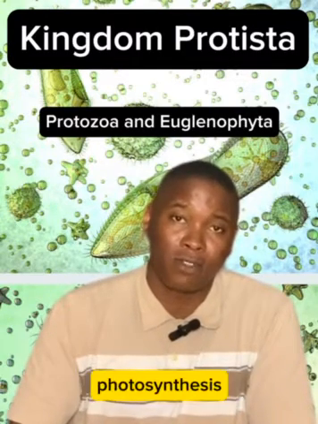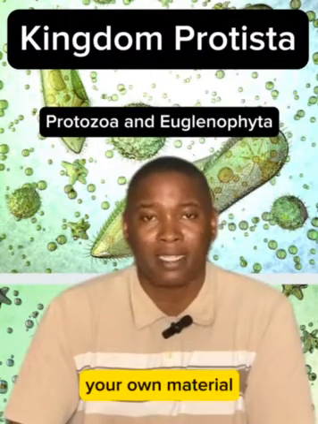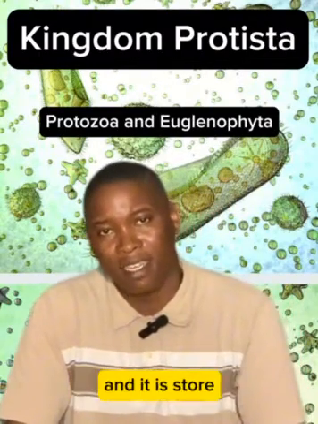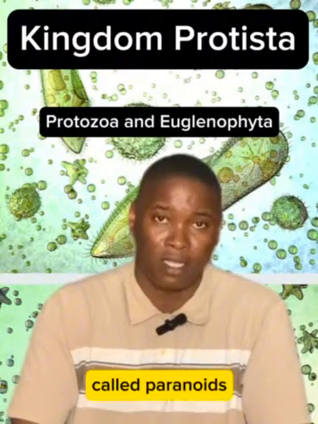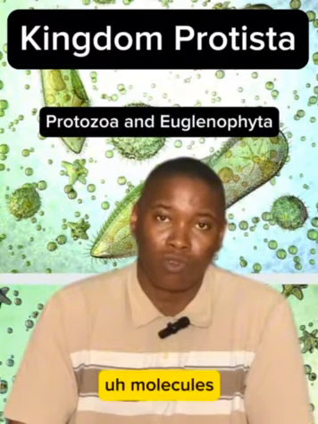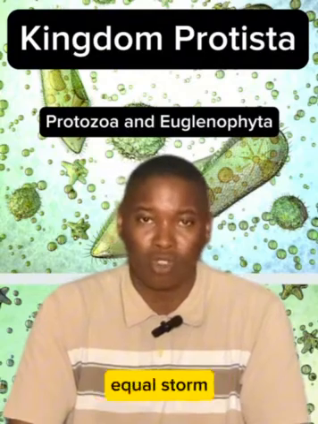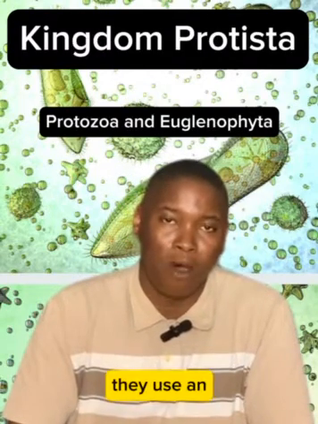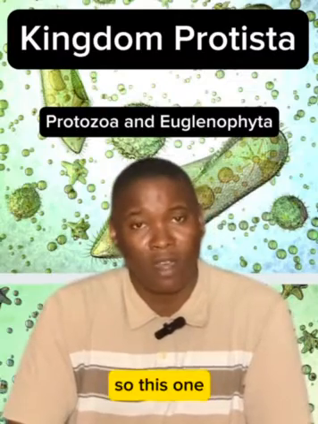So it can carry out photosynthesis and even generate its own food, in the form of starch, and it stores those materials in special structures we call pyrenoids. In these pyrenoids, starch molecules formed by the Euglena are stored, and it uses them whenever it needs this energy store. So this one is very important.